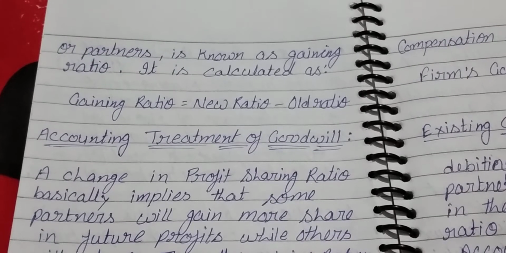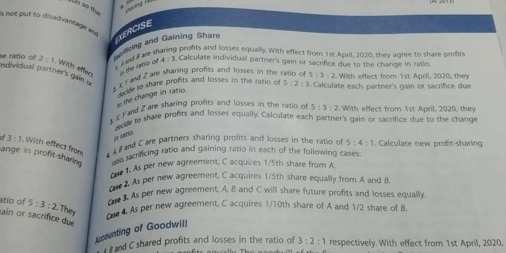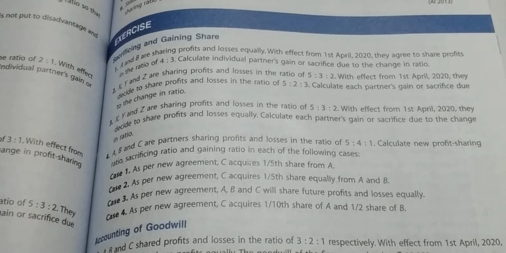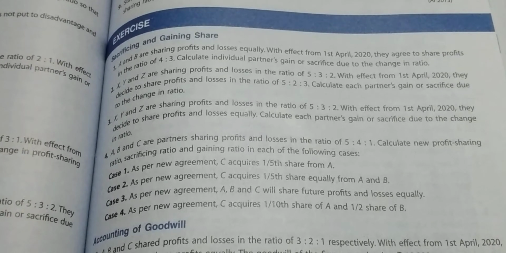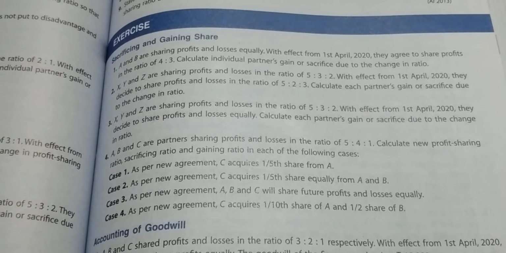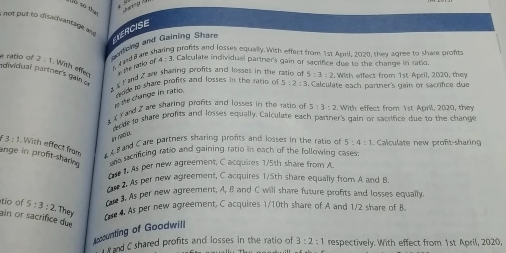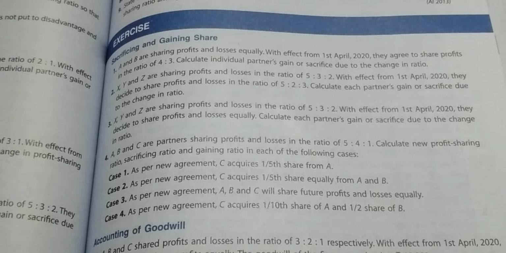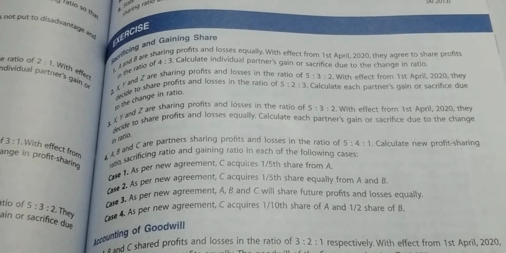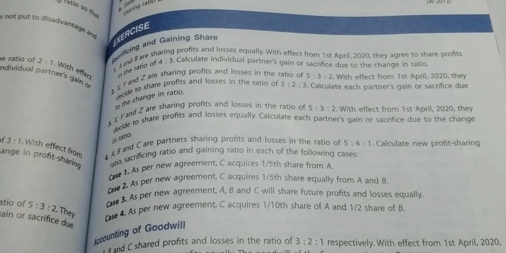Now some examples. Question number 4. A, B, C are partners. Their profit sharing ratio is 5:4:1. Calculate new profit sharing ratio, sacrificing ratio, gaining ratio in each of the following cases.